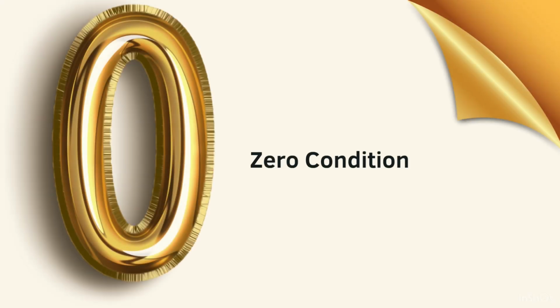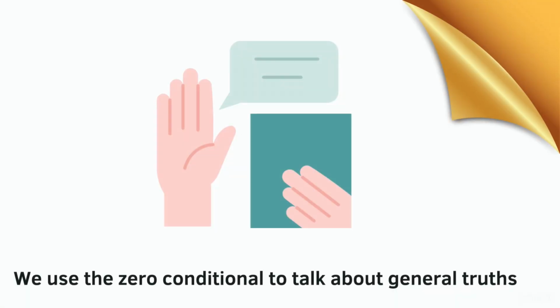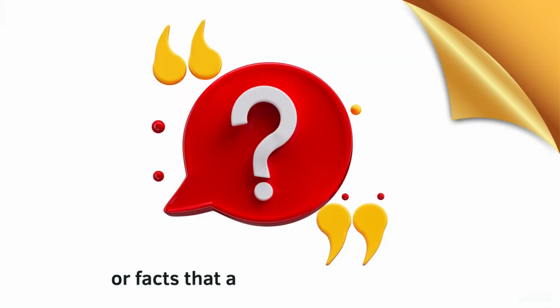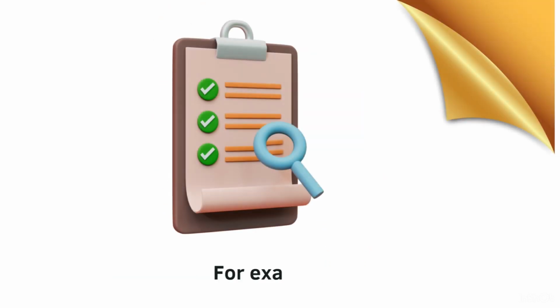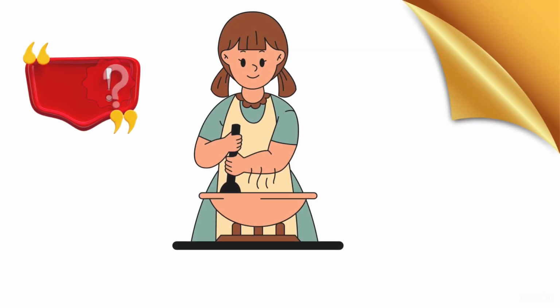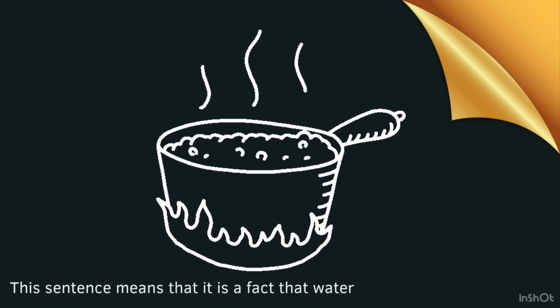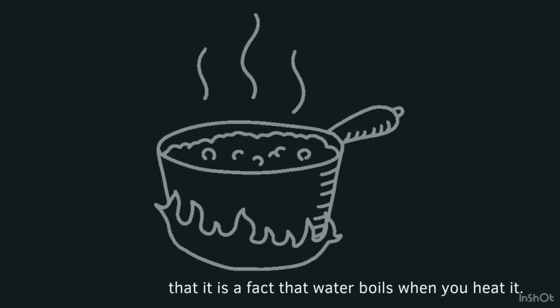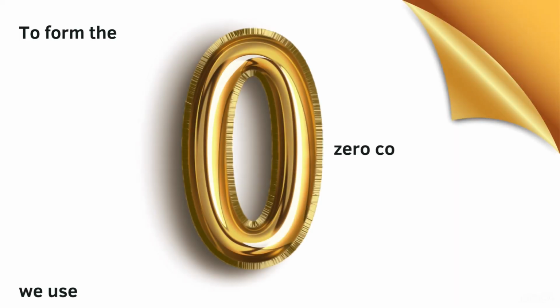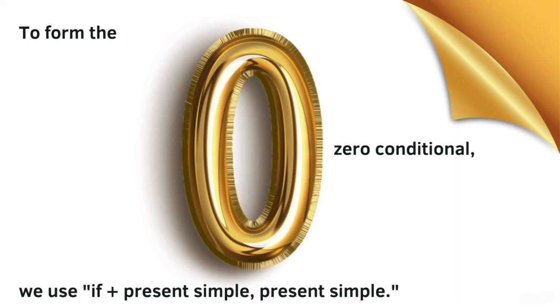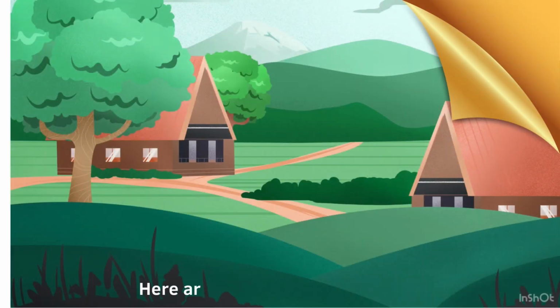Zero conditional. We use the zero conditional to talk about general truths or facts that are always true. For example, if you heat water, it boils. This sentence means that it is a fact that water boils when you heat it. To form the zero conditional, we use if plus present simple, present simple. Here are a few more examples.